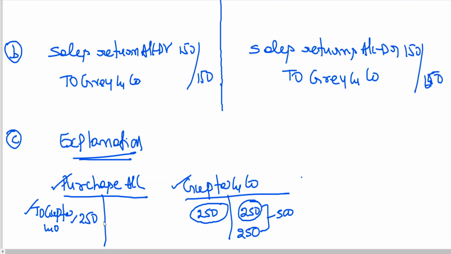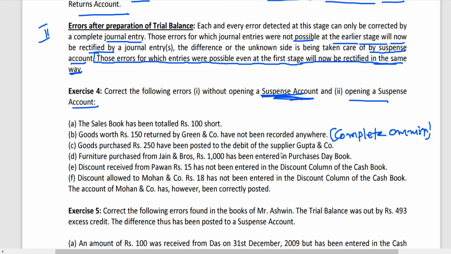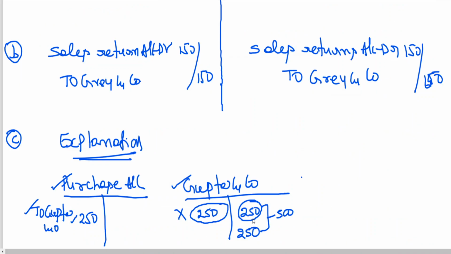Because you know that Gupta and Co is to be credited. Purchase account is correct, but the mistake has taken place in Gupta and Co. You know the entry: purchase to Gupta. Purchase account debit side, Gupta account credit side. But this wrong posting they have done. They have debited Gupta and Co. So this is for cancellation. This is cancelled. Now it is to be rectified by writing 250. So 250 for cancellation, 250 for first correct posting. So Gupta and Co is to be credited with how much? 500 rupees.